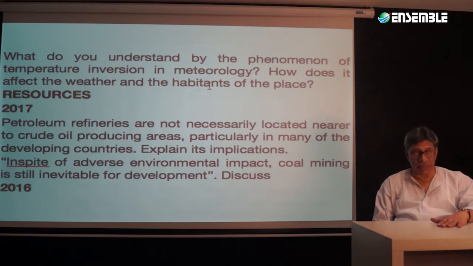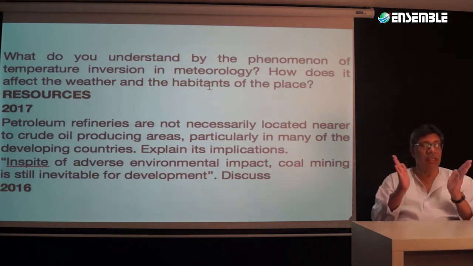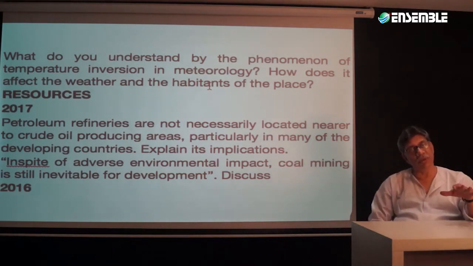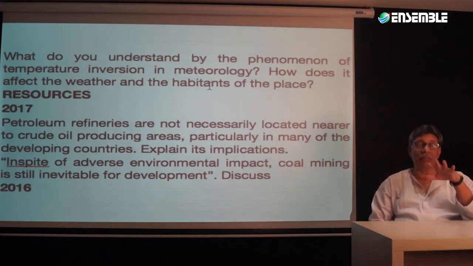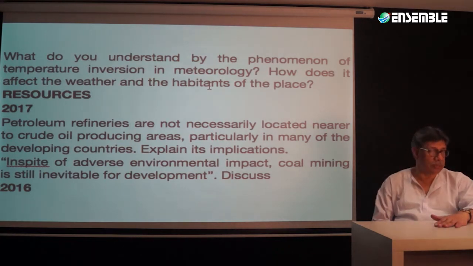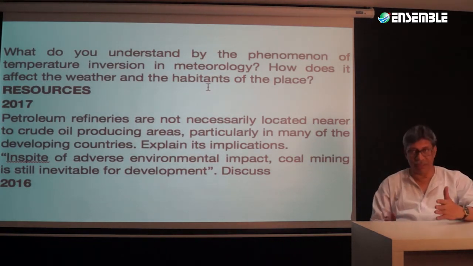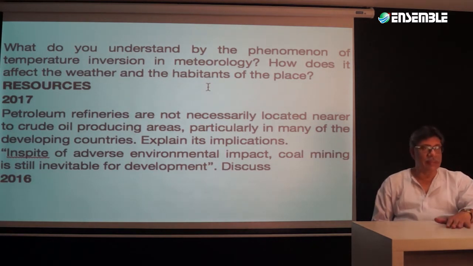How does it affect the weather and the inhabitants of the place is not salient features of world physical geography, it is theory. How does it go on to take place? It's not talking about that Western Europe has been affected by temperature inversions of late. What do you think had been the reasons for Western Europe getting affected by temperature inversions? That is what would have been on the physical geography of the world. It's principles of physical geography.